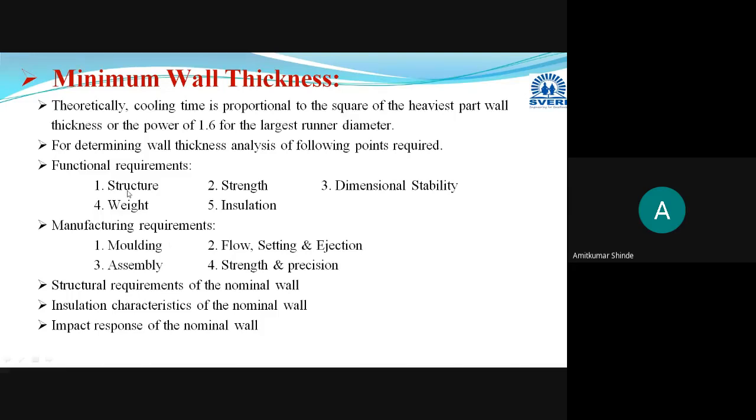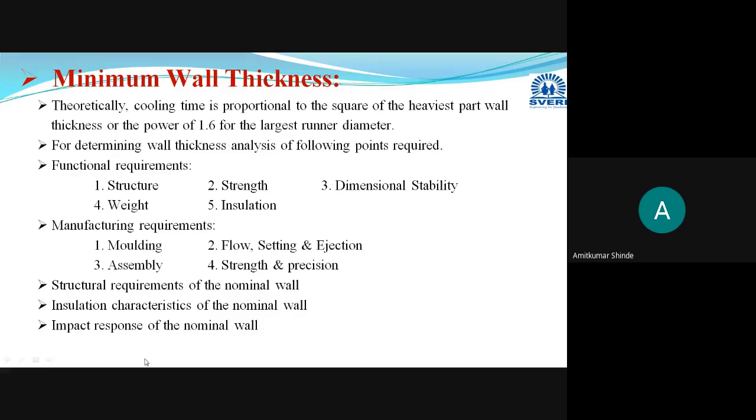Before that, we will first understand how the analysis of the wall thickness is done and on which factors we decide the wall thickness. We consider various functional requirements, meaning the function for which you are going to use the manufactured plastic part. Then the manufacturing requirement, meaning the process we are using to manufacture that particular plastic part.